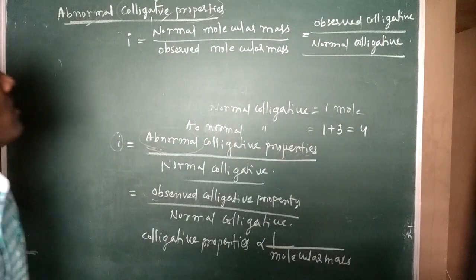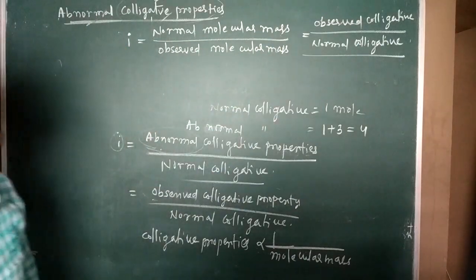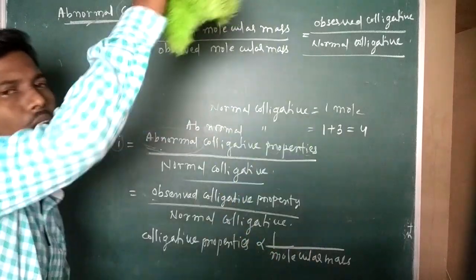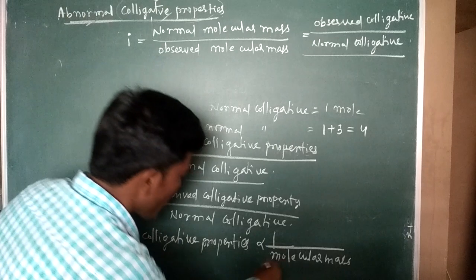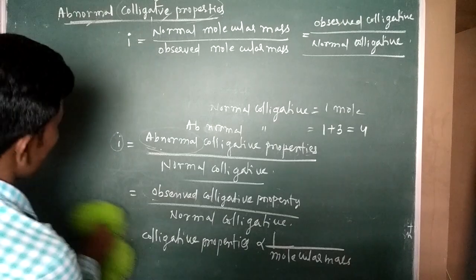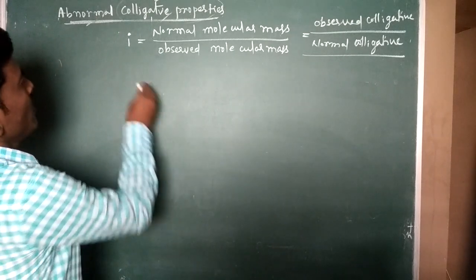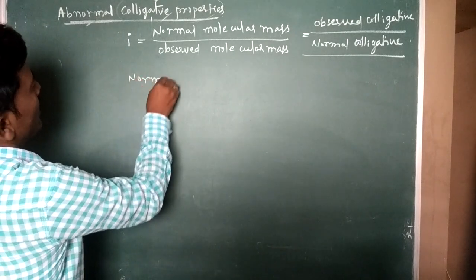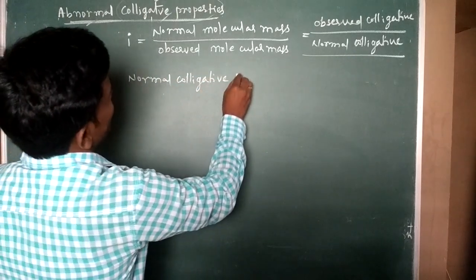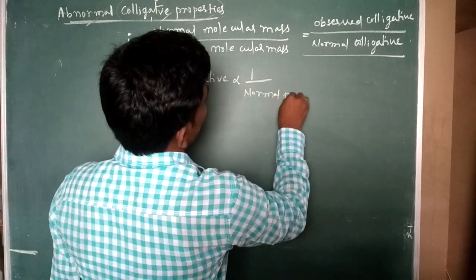With respect to molecular mass, they become opposite. Normal colligative property is inversely proportional to molecular mass, so normal molecular mass comes on top. Now take normal colligative property, which is inversely proportional to normal molecular mass.